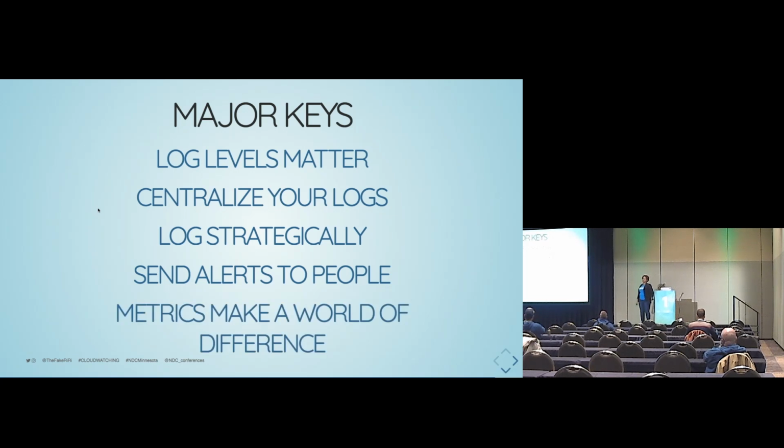And metrics. Metrics make a world of difference. When you can start to read the trends in how your app is performing, it alerts you just being able to look at them and knowing that health. Being able to see it graphically and be able to tell your product owner, yeah, man, we're good. Did you see this happen like 4 weeks ago? It's a pattern. But those things help to bring about a particular peace of mind for everyone on the team.